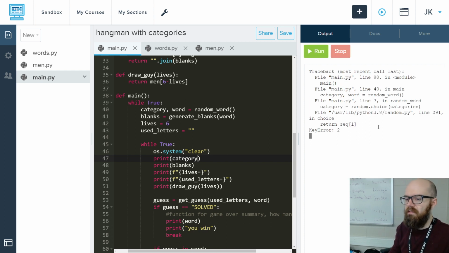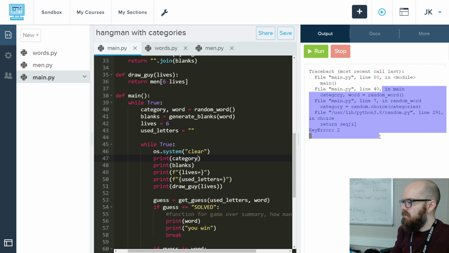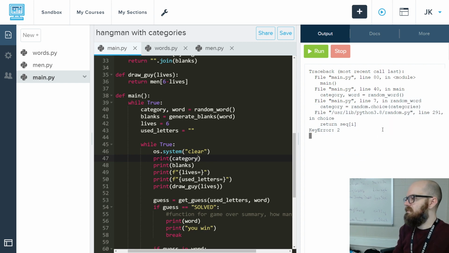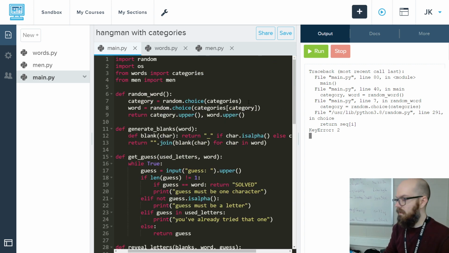Okay, so here's the problem. The random.choice function is really wonderful, and it saves us a lot of time, but it seems like the way it works is that it gets a number, and then it uses that number as an index. Like if I gave it a list of 6 things, it would pick a number from 0 to 5, and then use that to access. If I gave it a tuple or a string, same thing. And you can't do that with the dictionary, because obviously they don't have index in the same way. They use what we call keys, right?